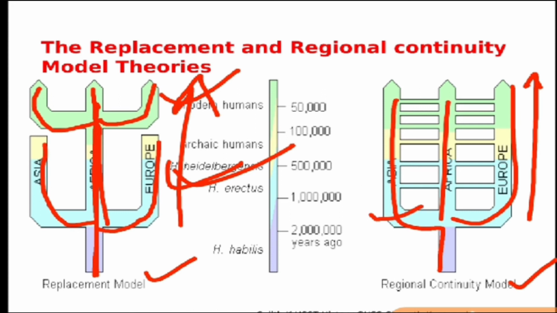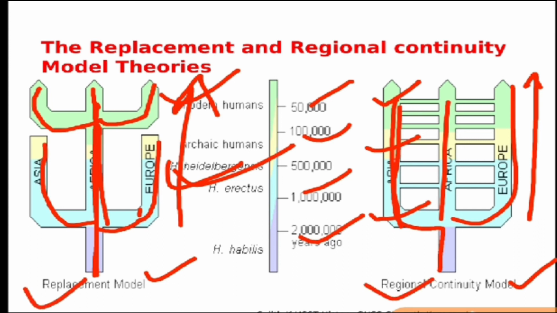Here the light blue color signifies Homo erectus, the yellow color signifies archaic human beings, meaning old human beings, and the green color signifies modern human beings, and these indicators are also given here. So here there is continuity in the development, but here it is not continuous. So this is the replacement model and this is the regional continuity model.